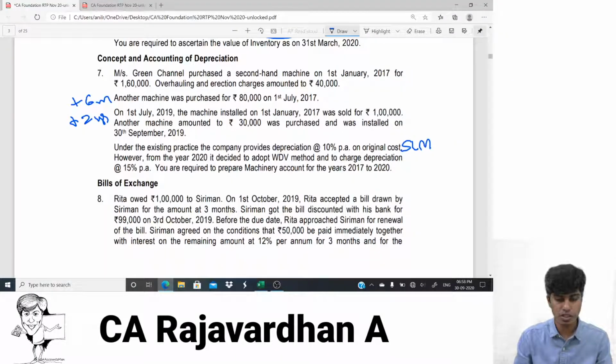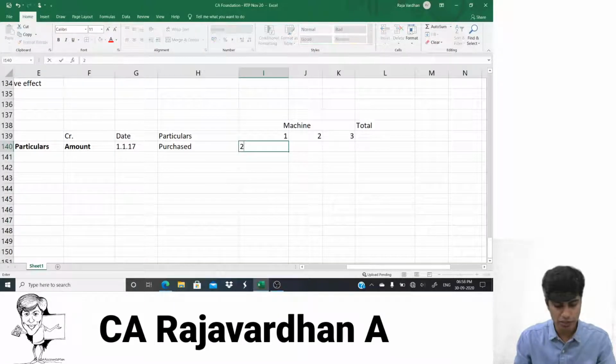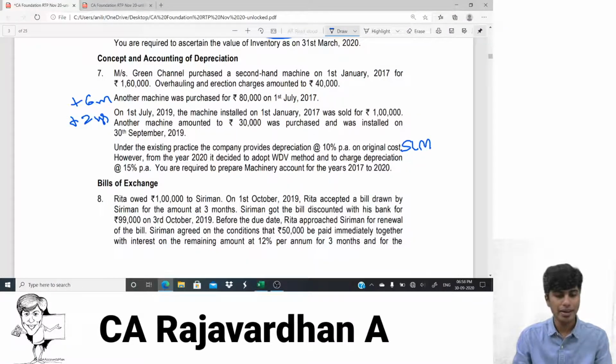The purchased asset is for what lakh? Shall I straight away take 1 lakh 60 plus 40,000, 2 lakh? So it has been purchased for 2 lakh. How did I arrive at 2 lakh? It is 1 lakh 60,000 for the machinery, 40,000 for overhaul and erection charges, both together.